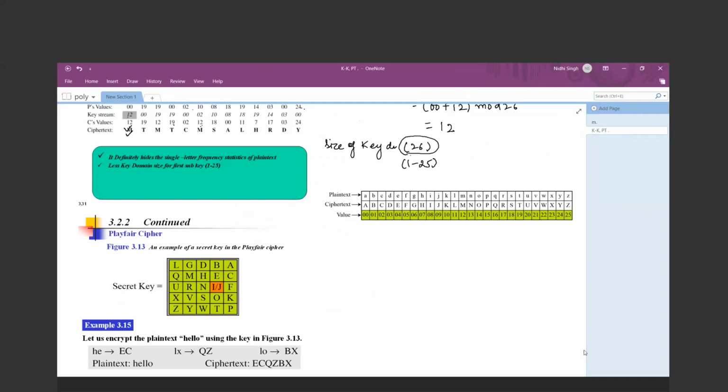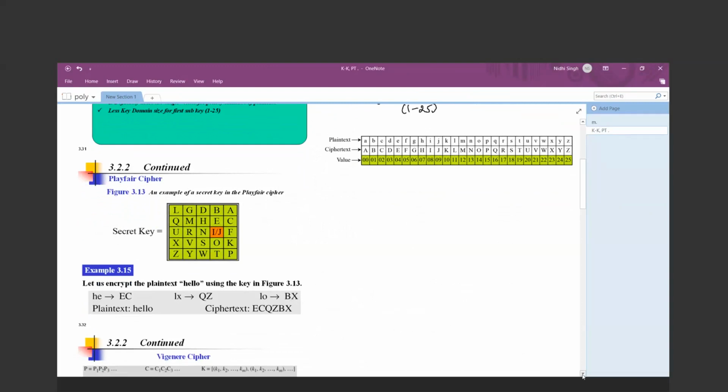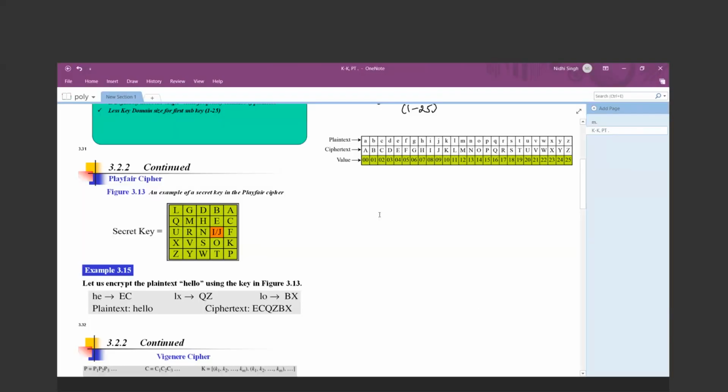तो थोड़ा साफ सुथरा डायग्राम देखो, सेम थिंग है जो मैंने बताया है. So you can check for another plain text also. अगर इसमें कोई क्वेरी है तो आप अभी से पूछ लो, मैं चैट इनेबल करती हूँ, because there is a lot of confusion regarding the Playfair cipher. One second. Yes, any doubts in the Playfair cipher? Should I repeat the topic?